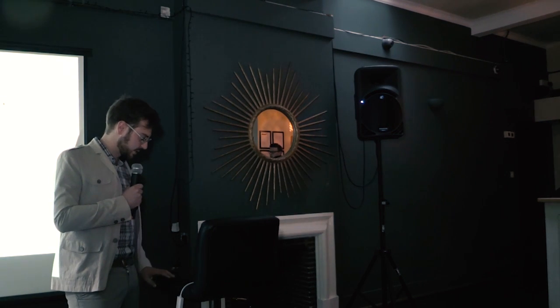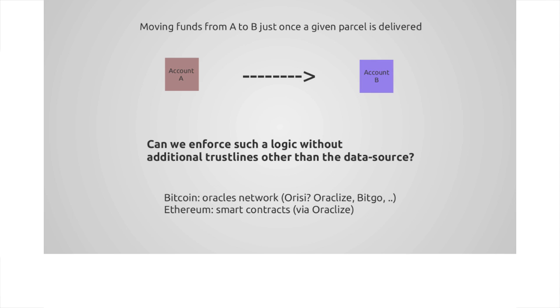So let's set the facts. Essentially, this is a very simple case. We just want to move funds from A to B. Let's say that A is the multi-sig wallet, and B is the wallet of the merchant. We want to move all the funds that the buyer has paid to the multi-sig address to the merchant just once the parcel is delivered, right?